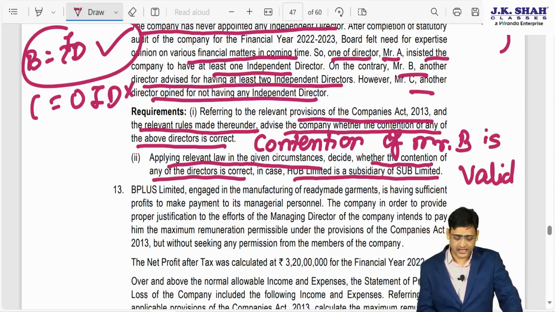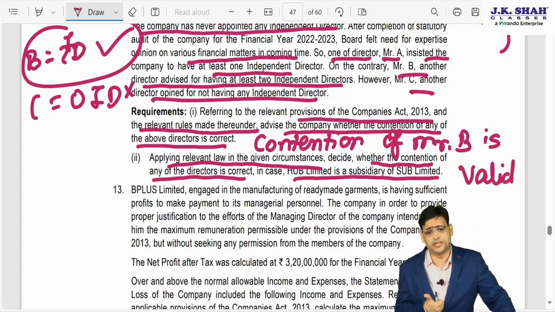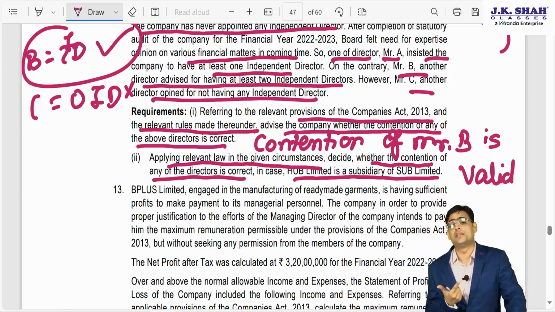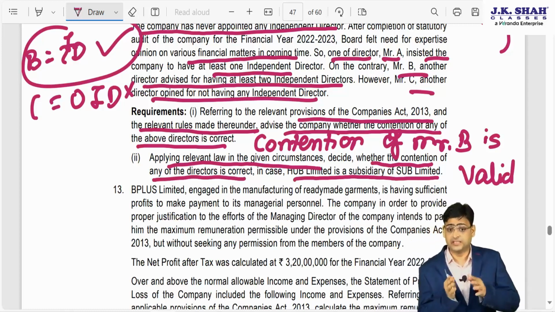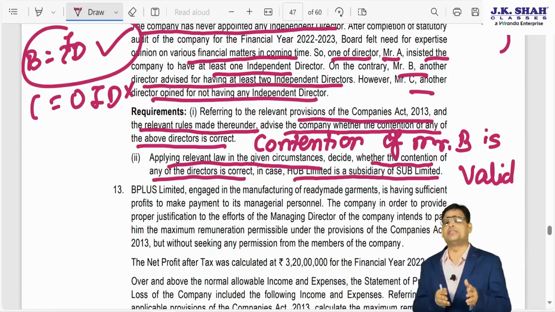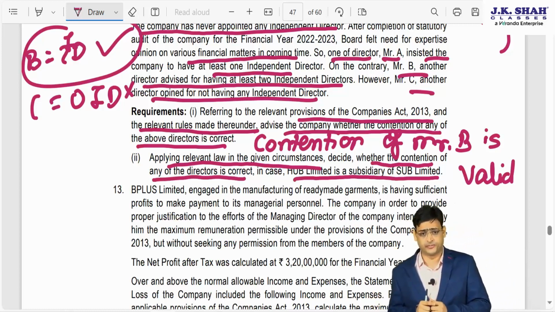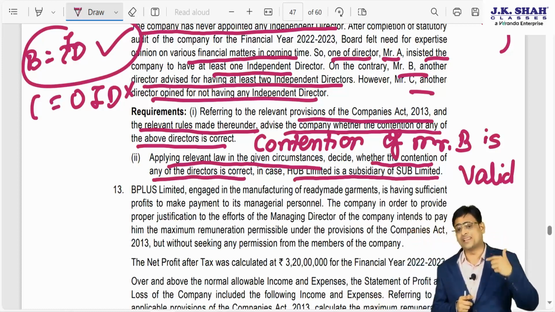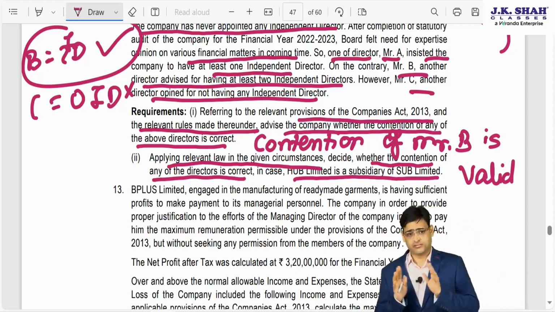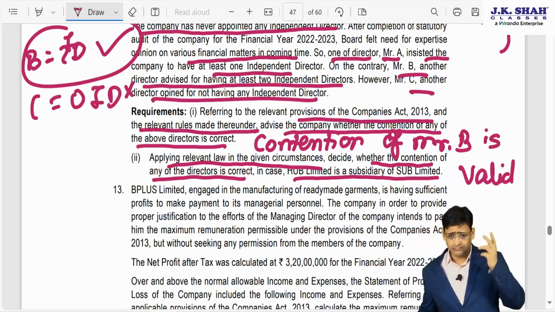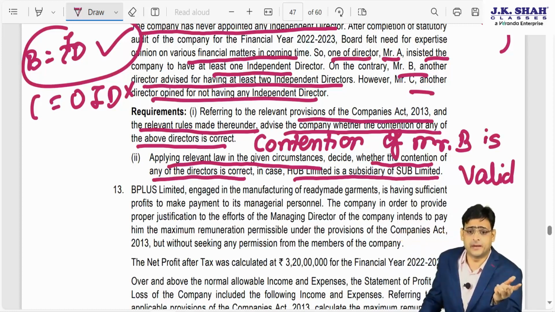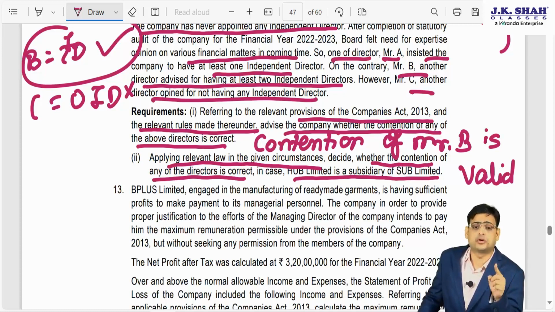If you remember, there are 3 types of company: joint venture company, wholly owned subsidiary, and dormant company. For these 3 types of company, they don't have to comply with the provisions of independent directors appointment. So if you take those exceptions into consideration, can I say then the company need not appoint the independent director? But here you need to be cautious in exam.